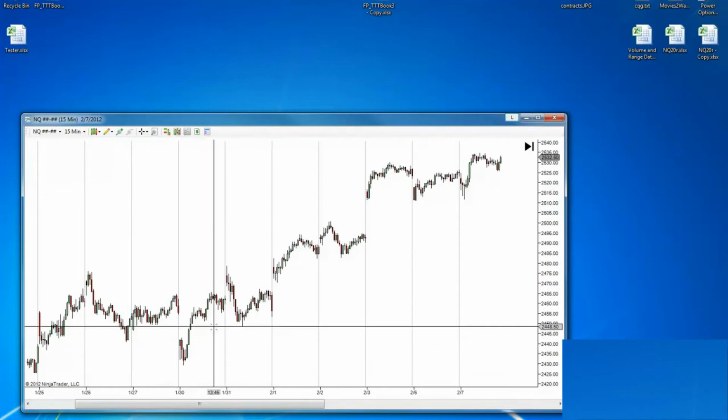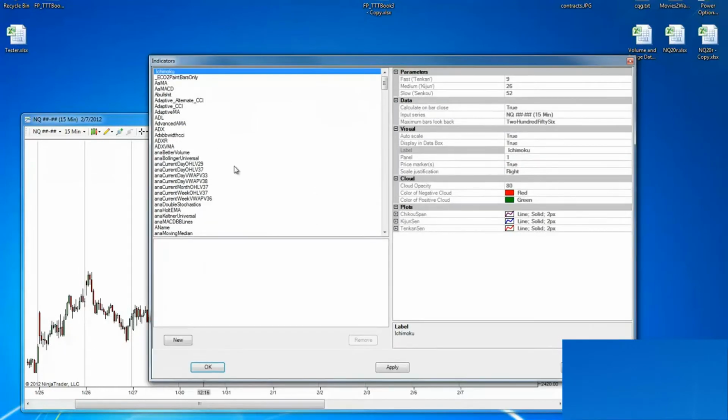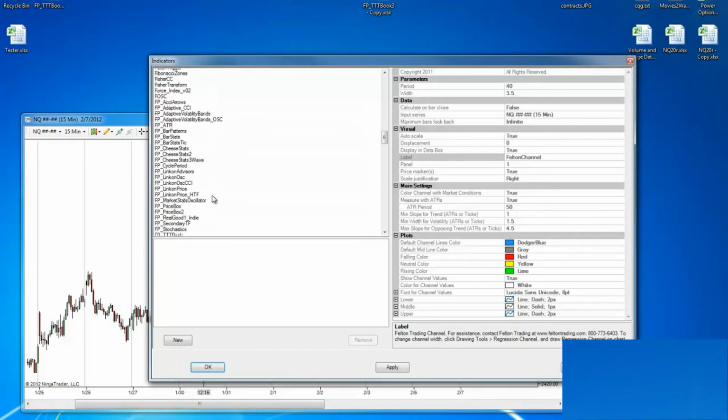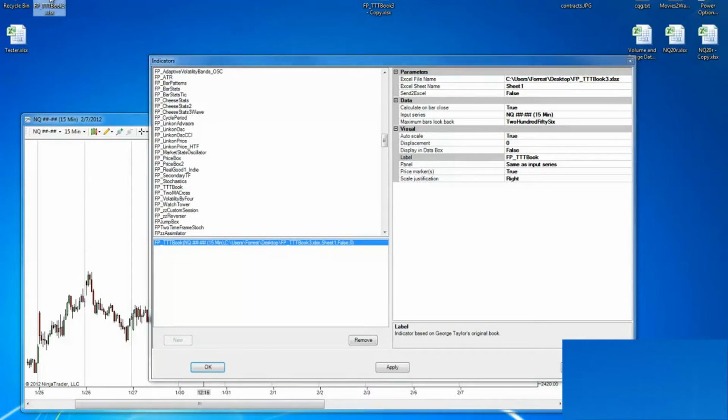So what we're going to do is go ahead and add the indicator to the chart. Let's find it. FPTTT book. Okay, now this is the indicator. We're going to add it to the chart. And you'll see a couple of things here. First, you see the path for the Excel file. And the Excel file is named FP_TTT book 3. You can see that here.